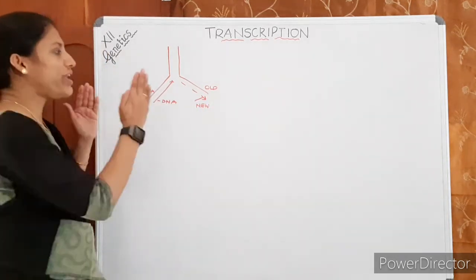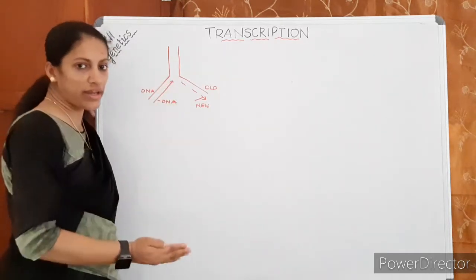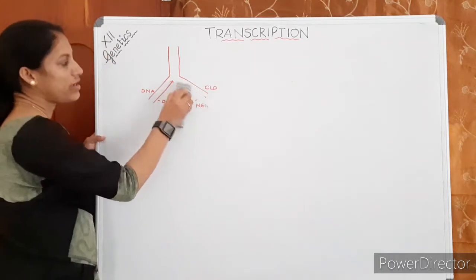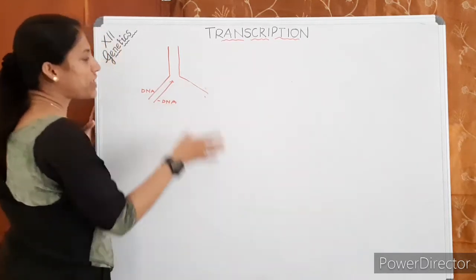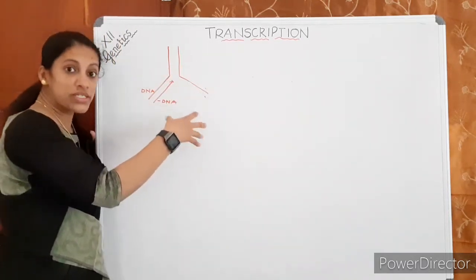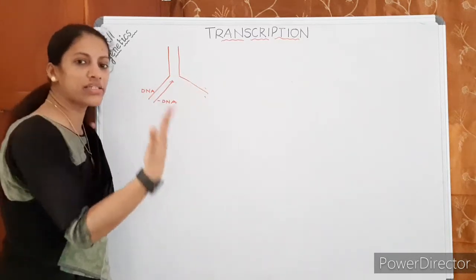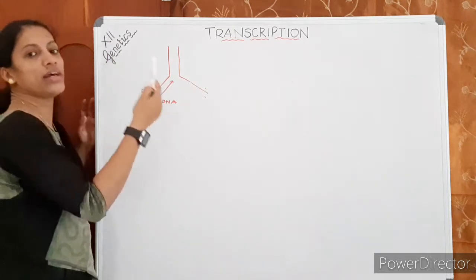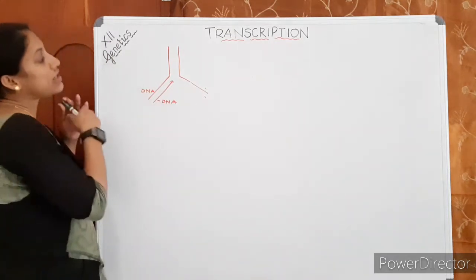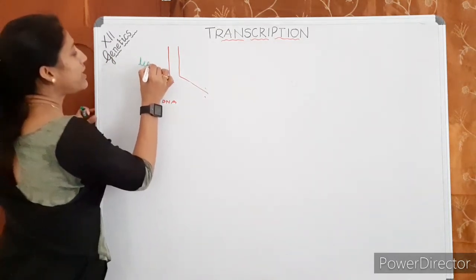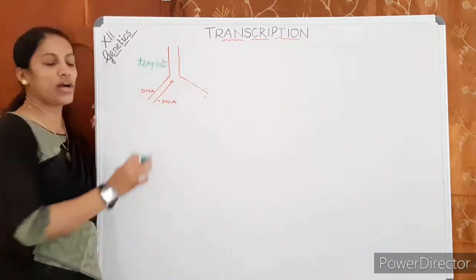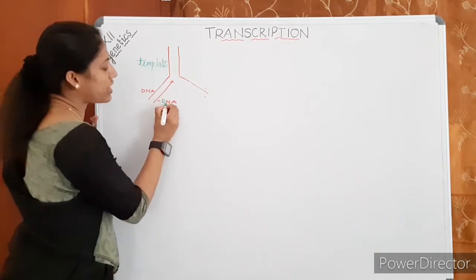Whereas when DNA forms RNA, only one strand is copied to RNA. Only a single strand gets transcribed, and that strand is known as the template strand.